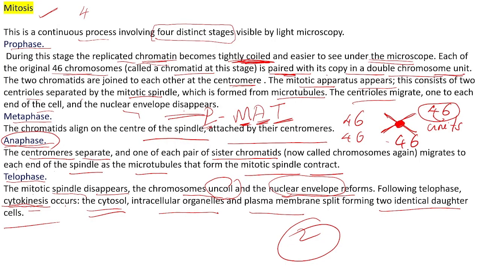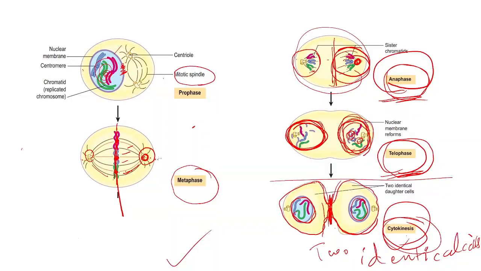Next, mitosis, 4 phases: prophase, metaphase, anaphase, telophase. In the prophase, what will happen? One original chromosome and one newly formed chromosome will attach, and it will form a double chromosome unit. Like that, 46 double chromosome units will form. And the centrioles will go to each end of the cell, and it will be attached by the spindle, and the nuclear membrane will be disappearing.